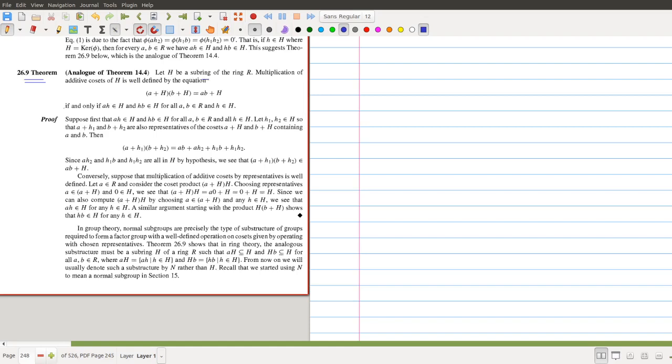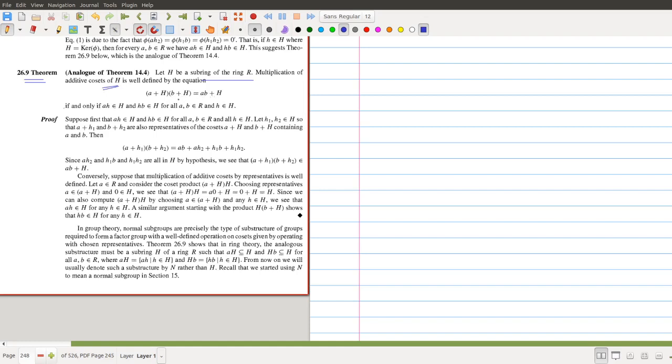Let H be a subring of the ring R. Multiplication of additive cosets. Additive cosets means R under addition is a group. Therefore, we consider only cosets corresponding to the first binary operation. So the multiplication of additive cosets is well defined by the equation (a + H)(b + H) = ab + H.